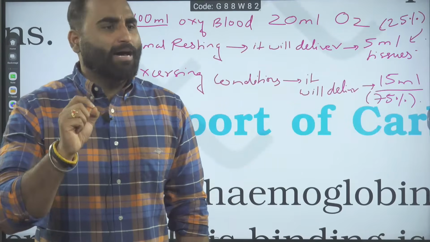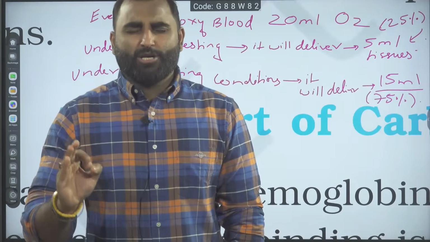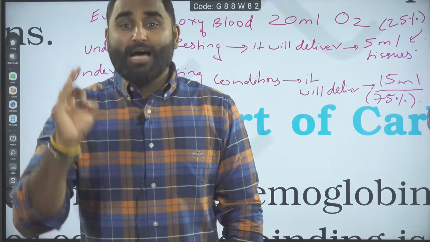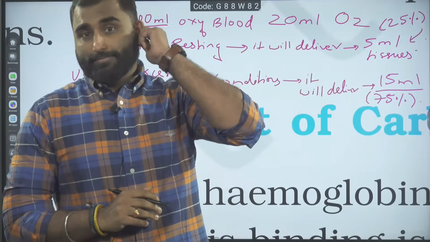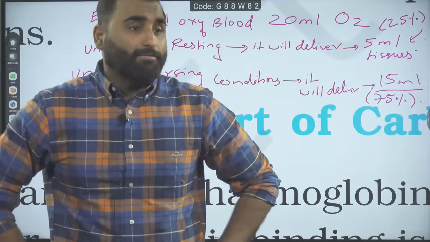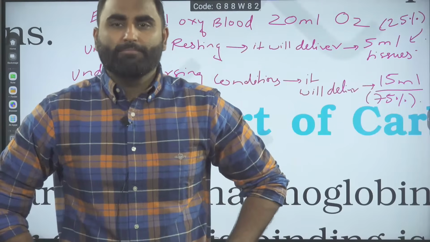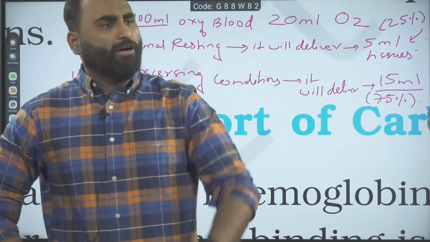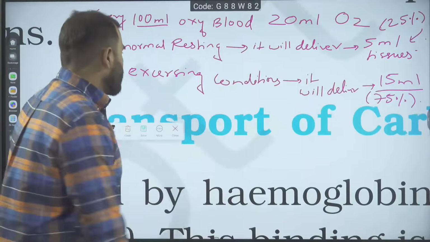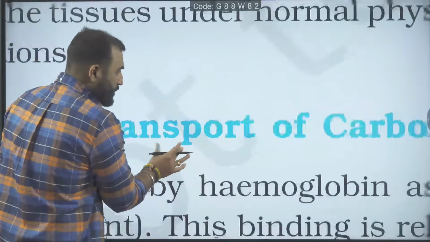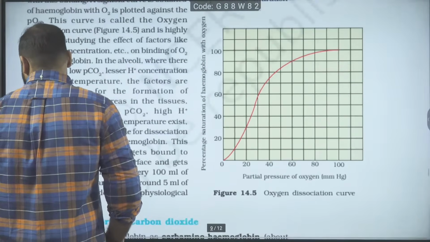So, what is the partial pressure of oxygen at the tissues? Yeah, it will be 40. In deoxygenated blood also it is 40. Now look at the magic. I hope you get this magic. Look here.